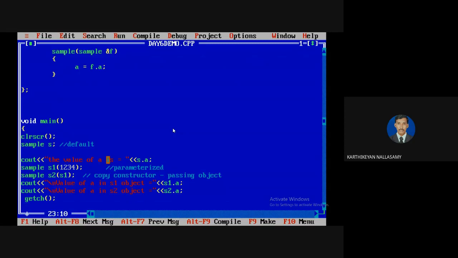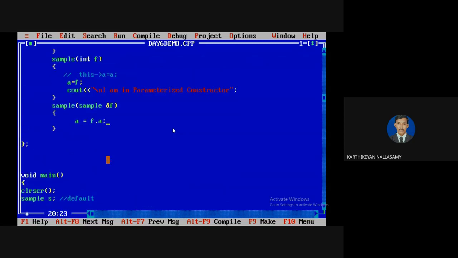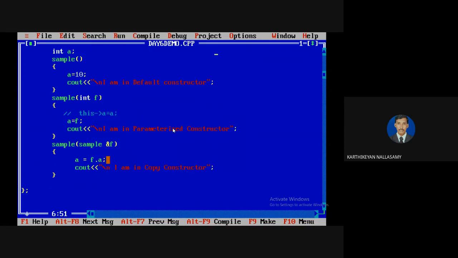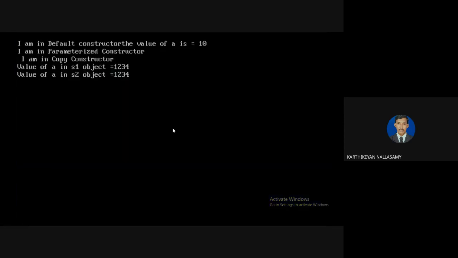And also I need to define one printf statement. It indicates it is a copy constructor. I'm defining it is a copy constructor. So again, I'm going to run the program.